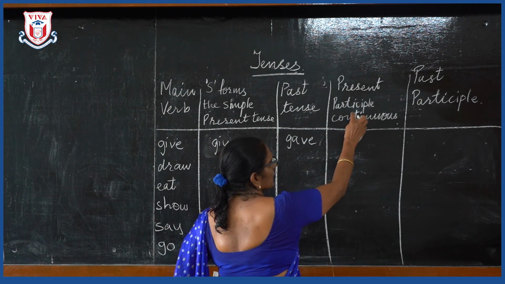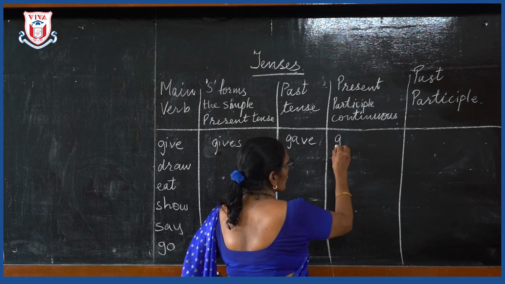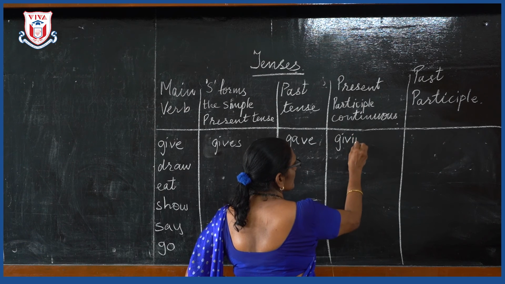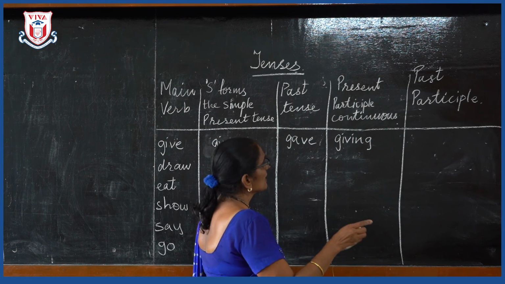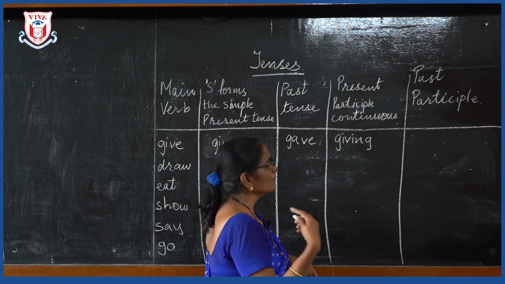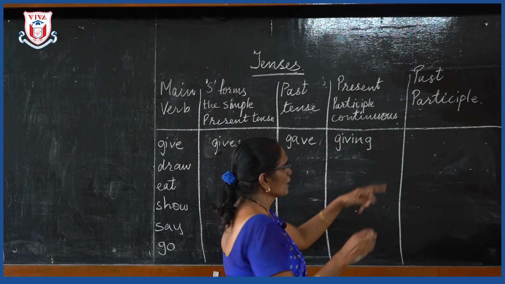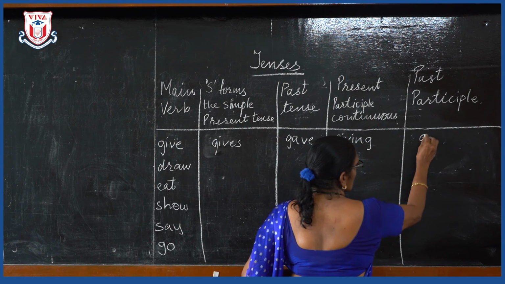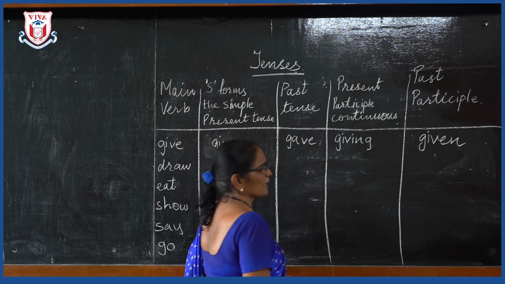Or we can say continuous tense participle, you can say progressive. So the progressive will become giving. Okay. Now when I say in the past participle, she has given me becomes the past participle. So she has given me. So give will become given in the past participle.